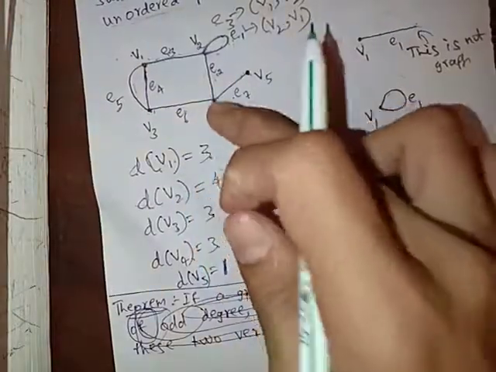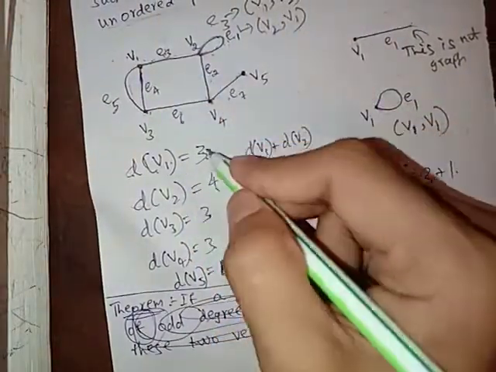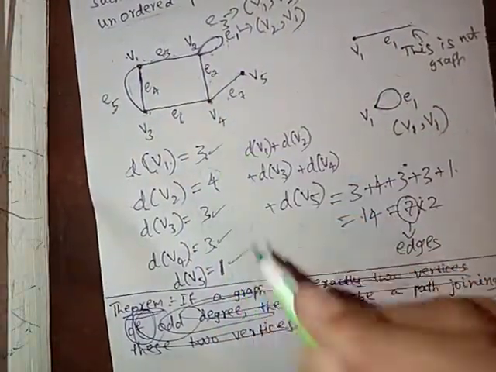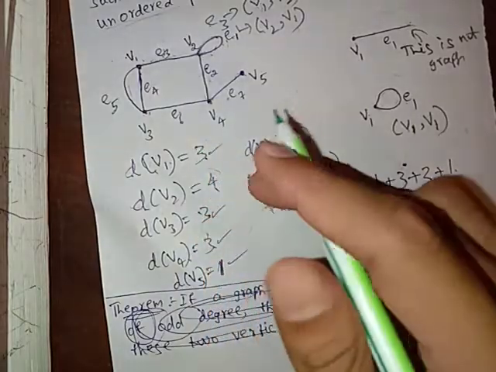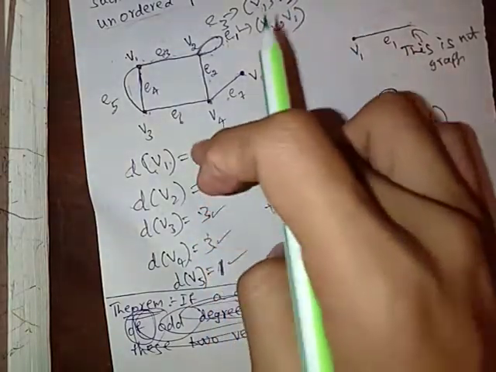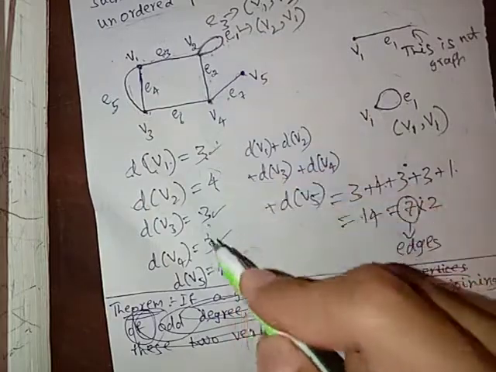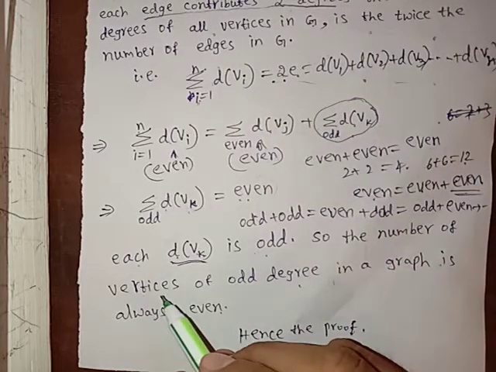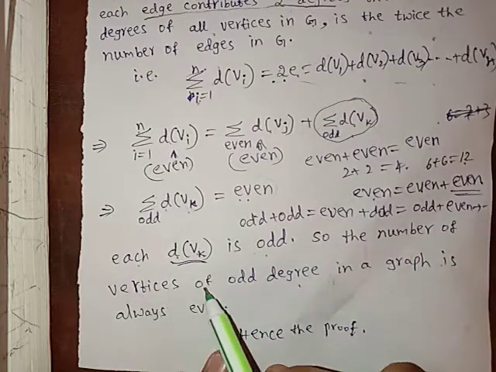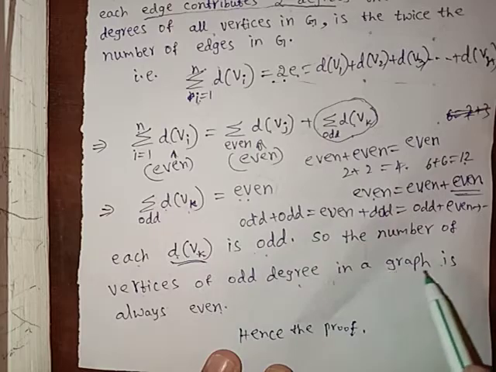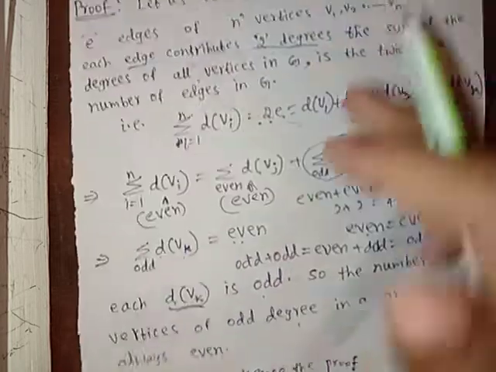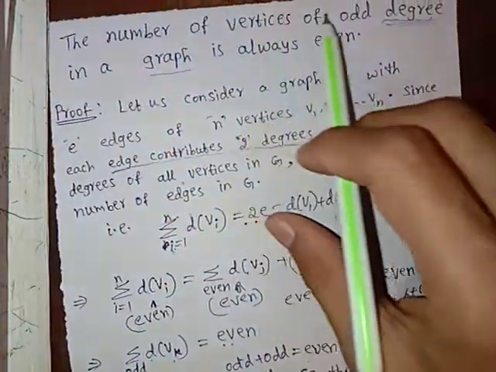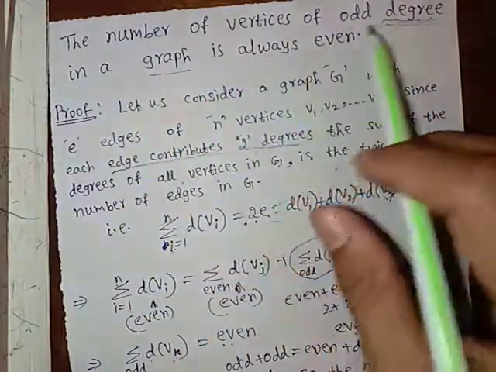In this example also, we can see 1, 2, 3, 4 odd degree vertices are there. This is an even number of odd degree vertices. So for all graphs, the number of vertices of odd degree in a graph is always even. Hence the proof.